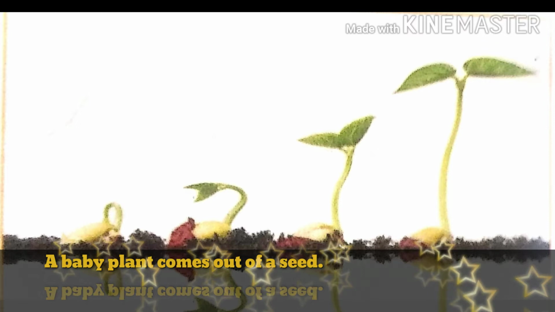If that seed gets soil, water and air in proper condition, and it also gets sunlight, then the baby plant comes out from that seed. Understood? So this procedure is called germination. Means a small plant is formed from the seed, then with proper conditions, if it gets water and sunlight, it becomes a bigger plant, and from the bigger plant it becomes a big tree. Understood? So this is the part seed.